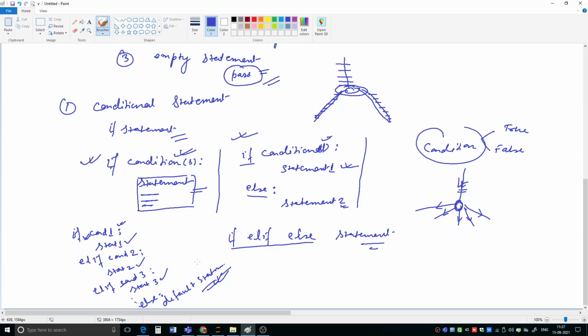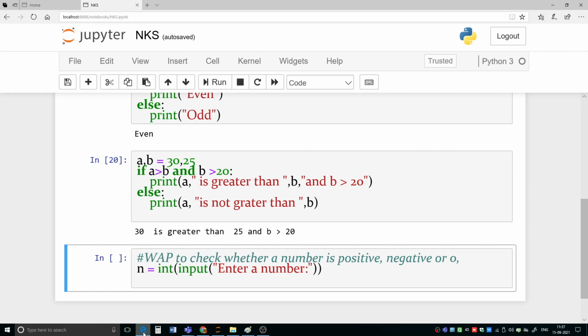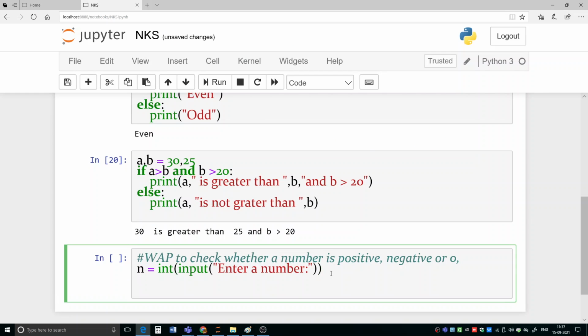Okay, so now let us do our program here. So here our program is to check whether a number is a positive number, a negative number, or a zero. So we have got a number in n. Now let us write our program. So we can write if n is greater than 0. So this is the condition for positive.